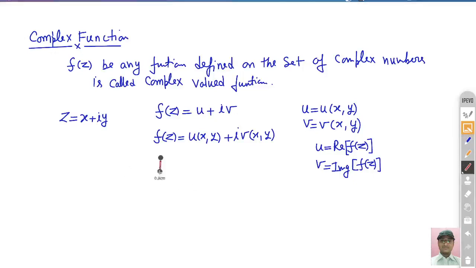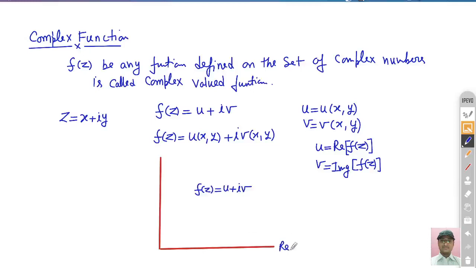You can also represent this complex function in a coordinate system. If you take any function f(z), which is u plus iota v, then just as you represented this number as an ordered pair, in a similar way we can define the complex function in real and imaginary parts.